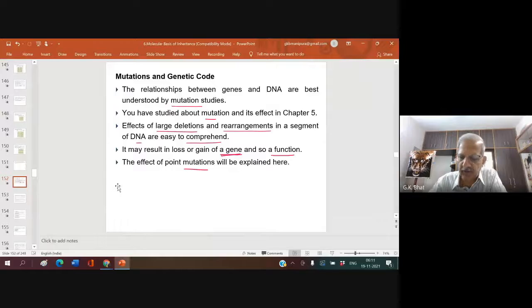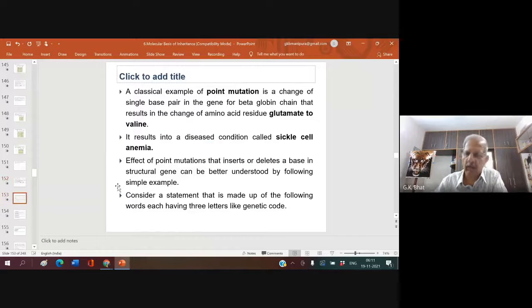The effect of point mutation is discussed here. A classical example of point mutation, you know very well, is a change of single base pair. Remember, not a single base. Always you mistake point mutation. The best example is a change of single base pair pertaining to sickle cell anemia, not a single base.